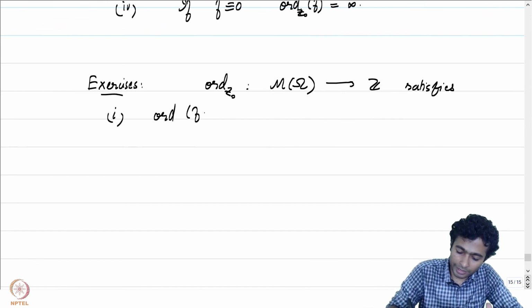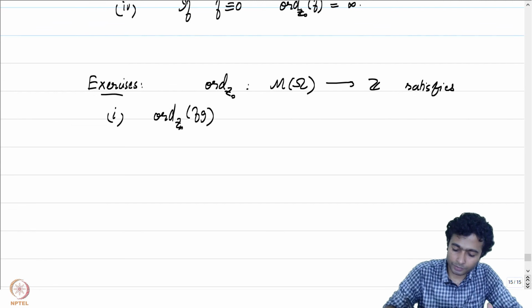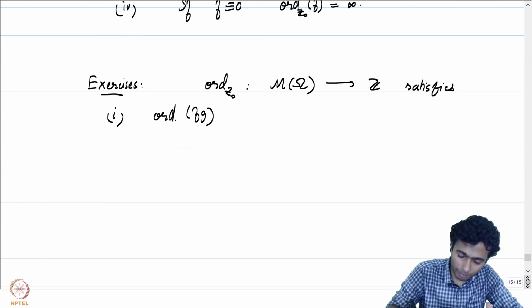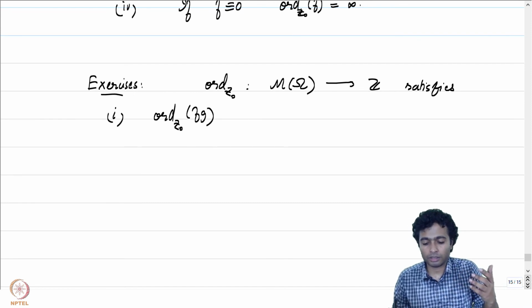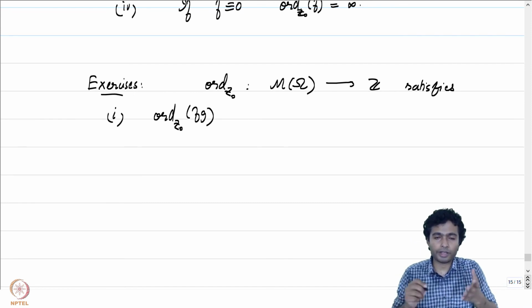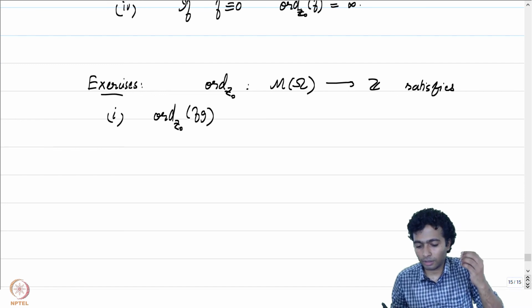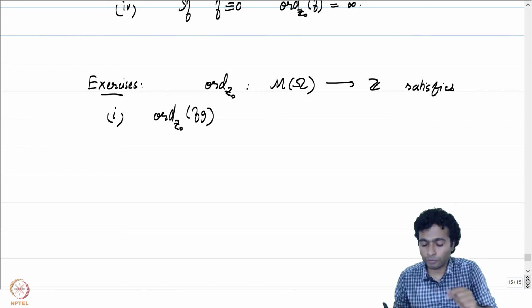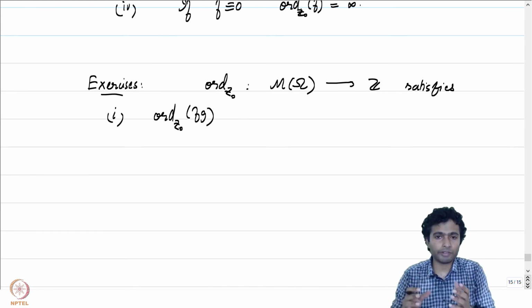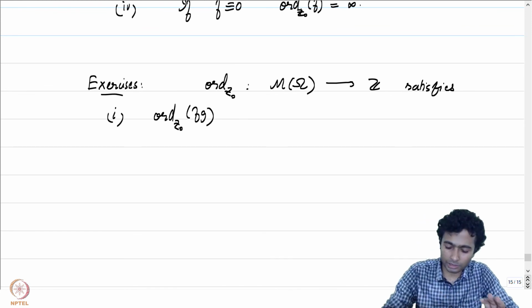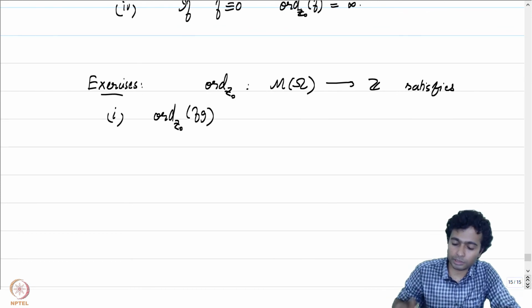Ord of f times g at z0. There are a few things which I have swept under the rug, namely that to talk about order of f for f in M of omega, one should be able to say that this order is well defined on an equivalence class. That's a very, very simple check. That's the reason why it's not being explicitly spelled out.